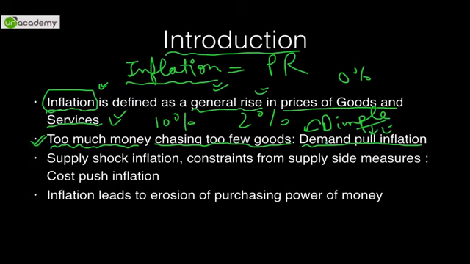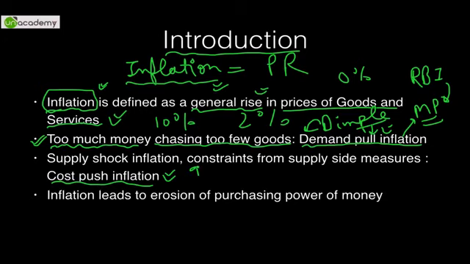I'll tell you what it is, and this is the one which can be tackled easily with monetary policies. So RBI or any central bank for that matter, if it tweaks the monetary policies, it has a direct impact on demand pull inflation. But what happens with developing nations, like there are various cost push sides, supply side determinants.